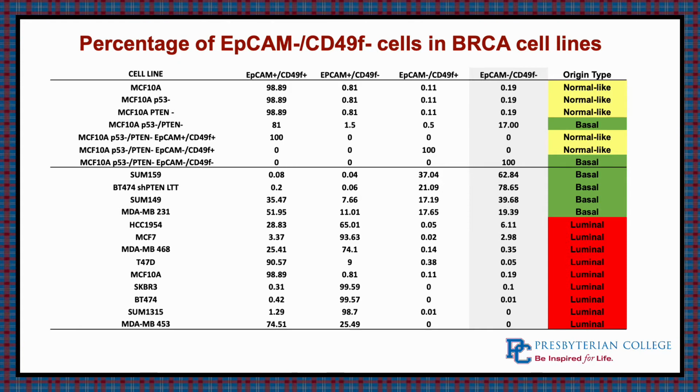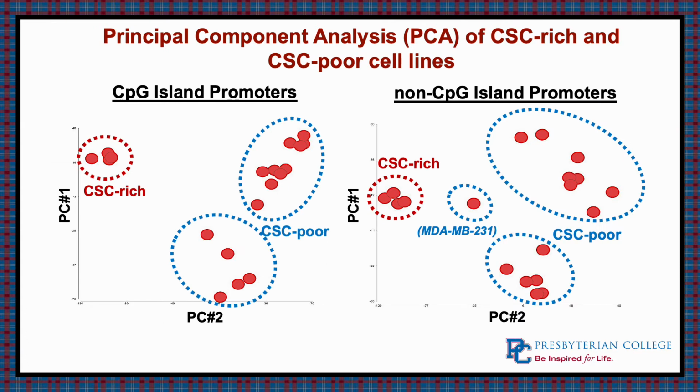And since we are taking an epigenetic approach, we needed to see that there was a difference in methylation patterns of these cell lines. So using PCA of cancer stem cell rich and cancer stem cell poor lines, we were able to look at CpG island promoters as well as non-CpG island promoters.